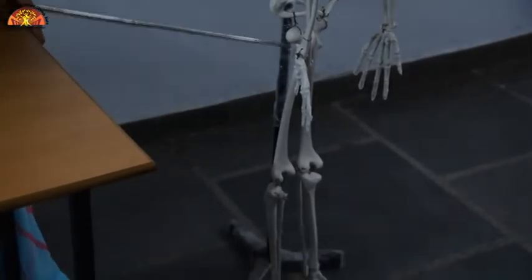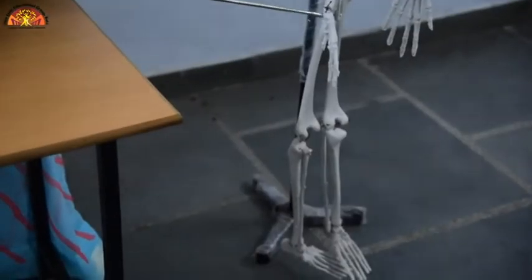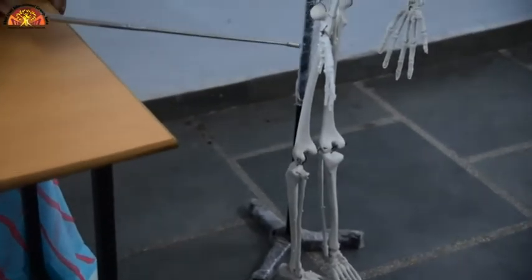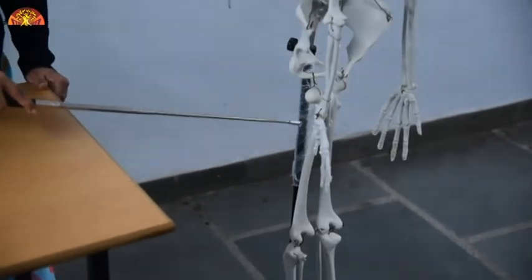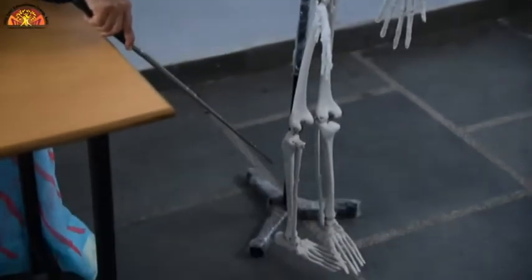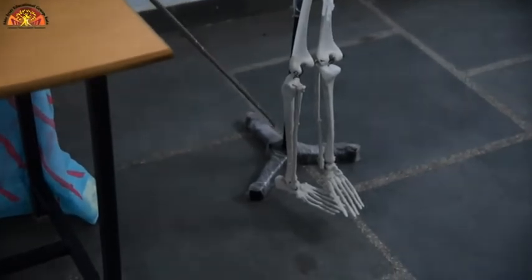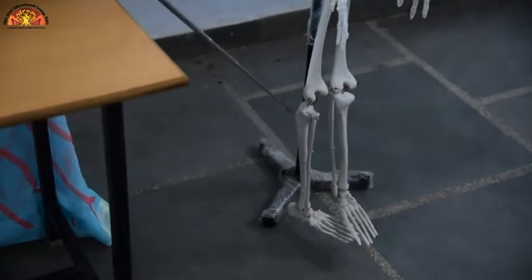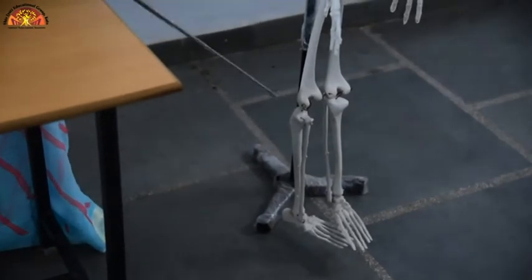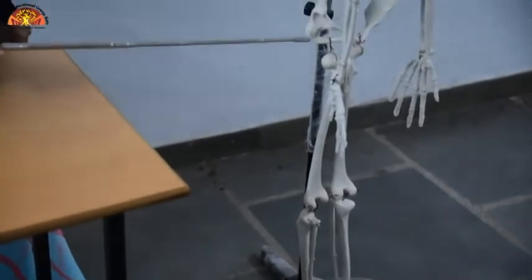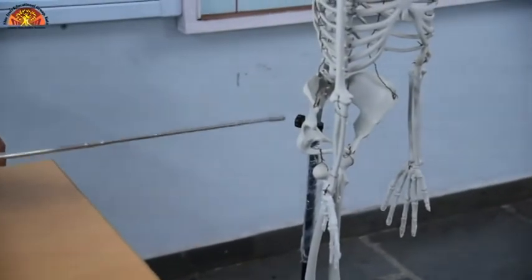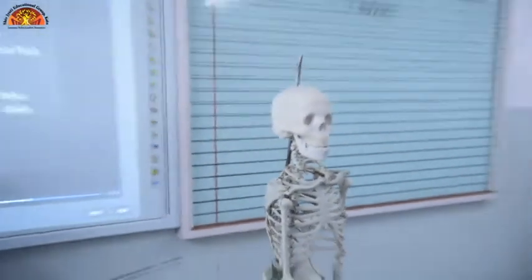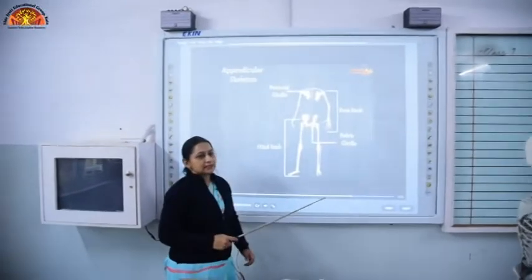The pelvic girdle is connected to the legs, which consist of the longest bone of our body. This thigh bone you can see is called the femur, and this is the longest bone of our body, which forms our upper legs, and the lower legs again consist of two bones called the tibia and fibula. These are the hind limbs and these form the forelimbs, and these are the pectoral girdle and the pelvic girdle. All these together make up our appendicular skeletal system.